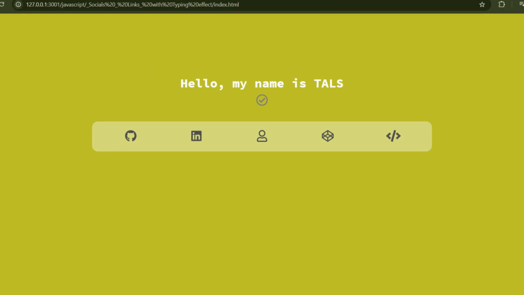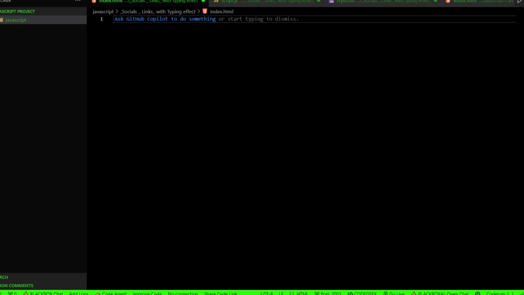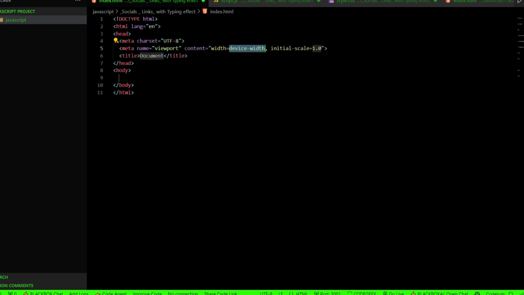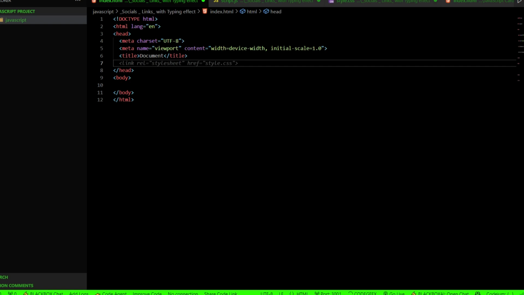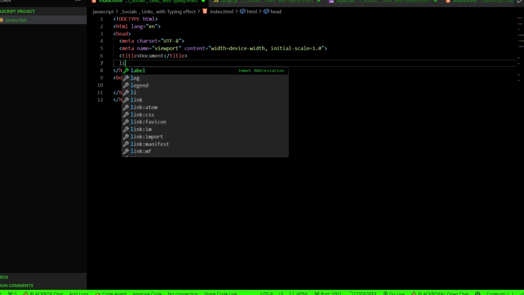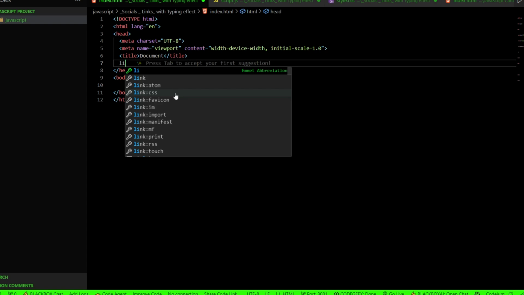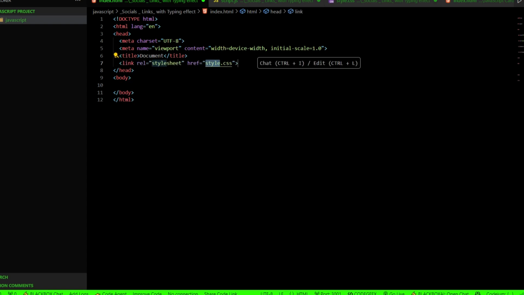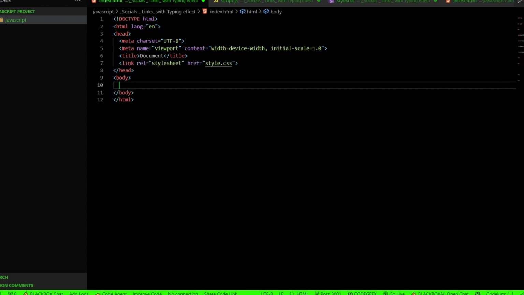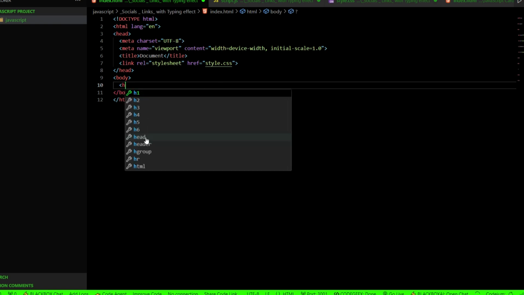Let's jump in. I'm going to create the basic set of HTML code. Shift tab enter. We are going to have styles.css. Okay. And now we are going to have h1.